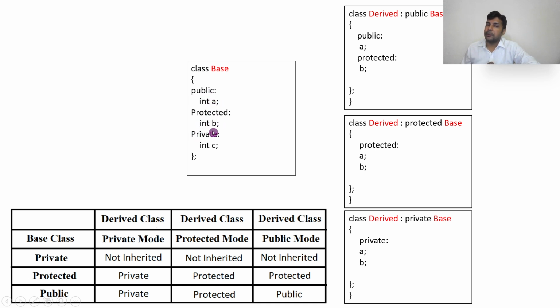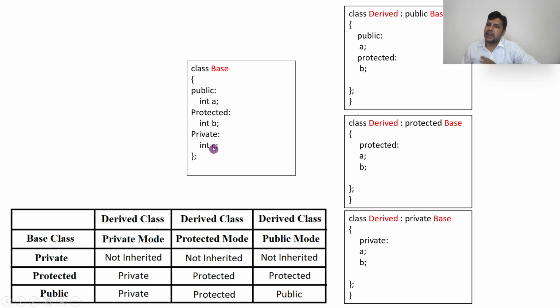Now what do you mean by protected? Protected means int B can be used only in the inheritance, that is, in the derived class. You cannot use it outside the class, whereas public int A can be used outside the class also. Protected will not allow access outside the class, but it will allow it in the derived class.